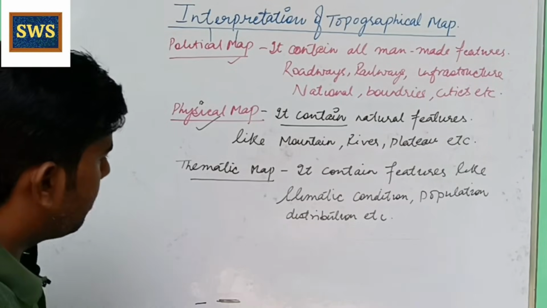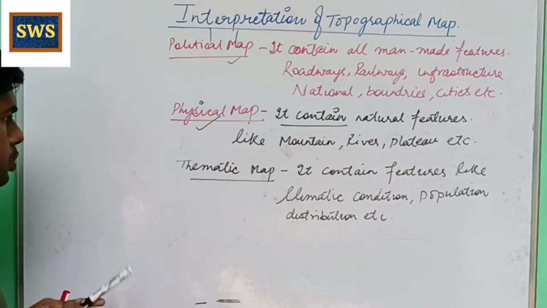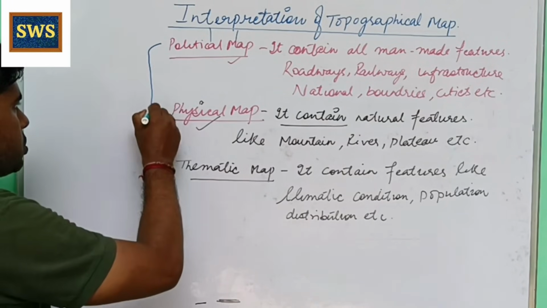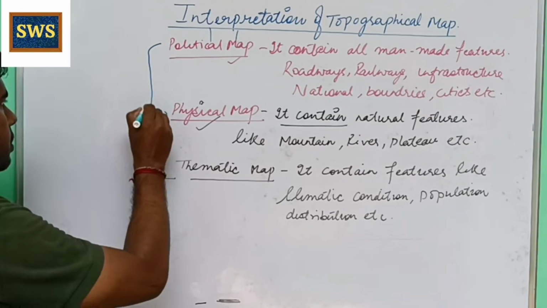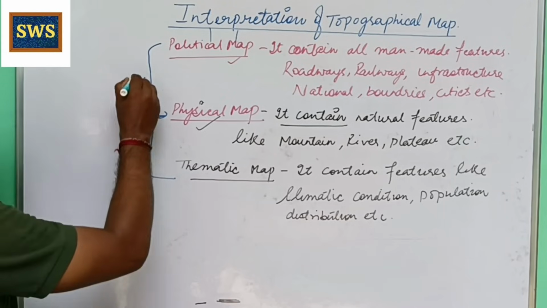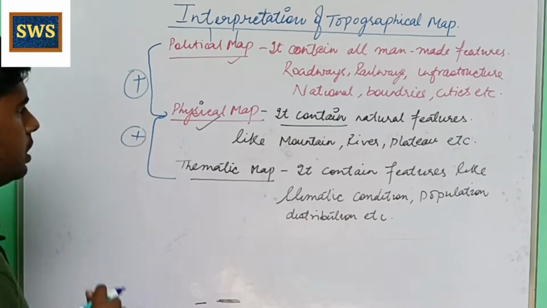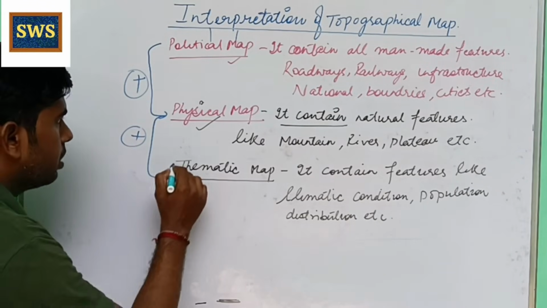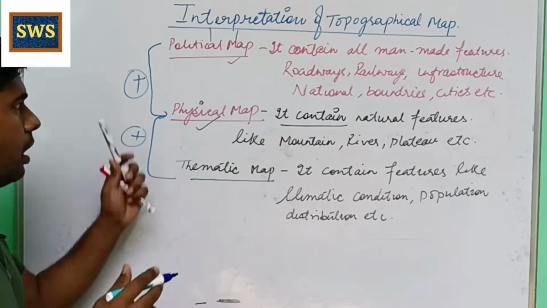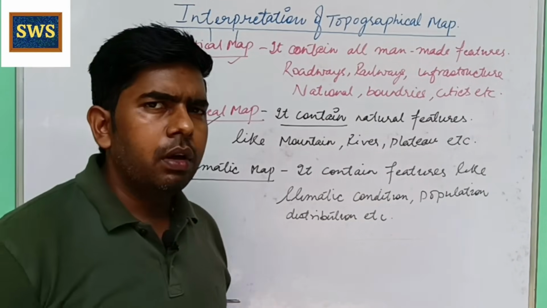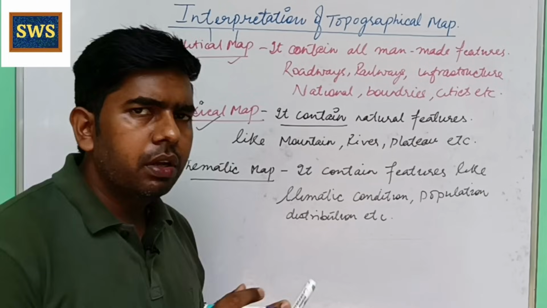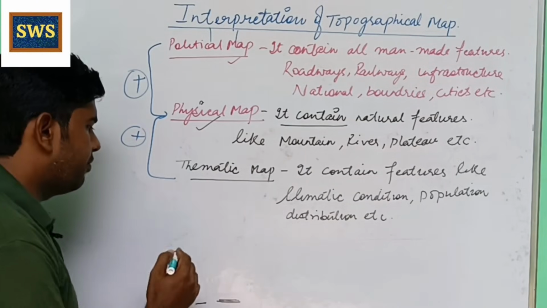About the topographical map: when we mix these things together in a mixture, and after shaking these maps into a single sheet, that result is known as a topographical map.